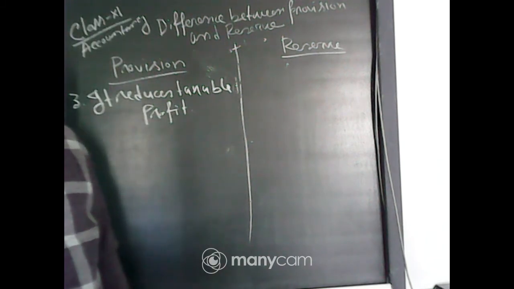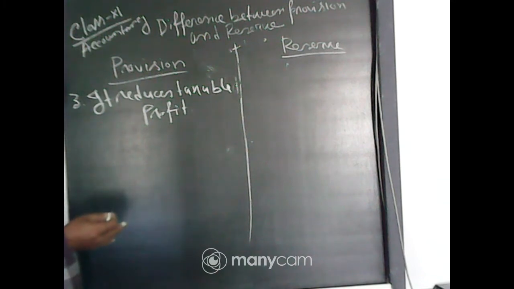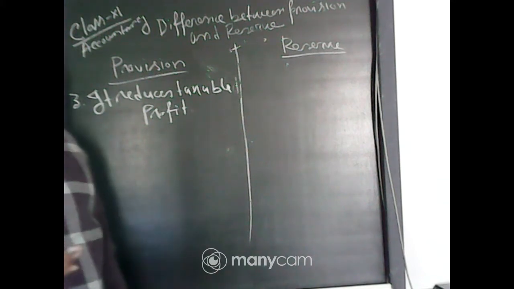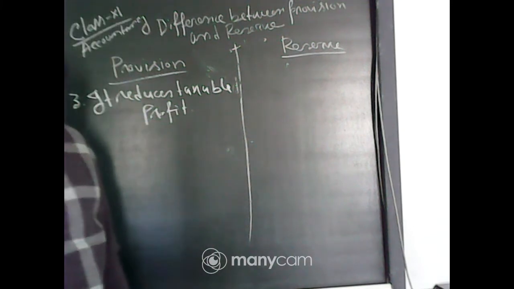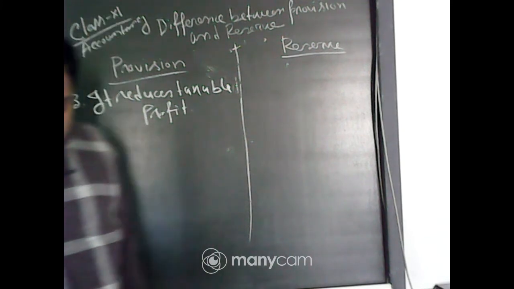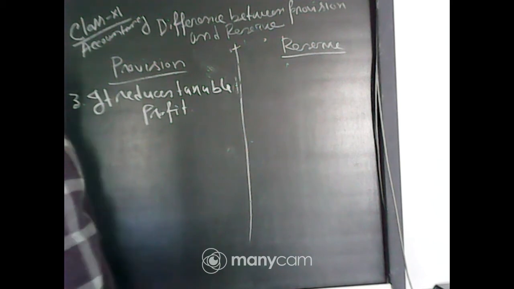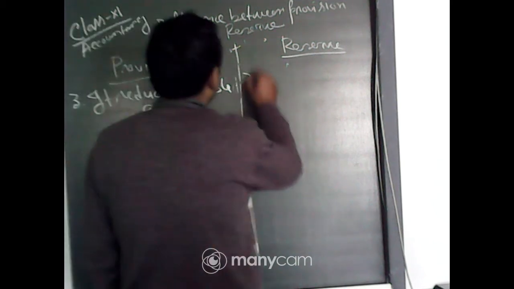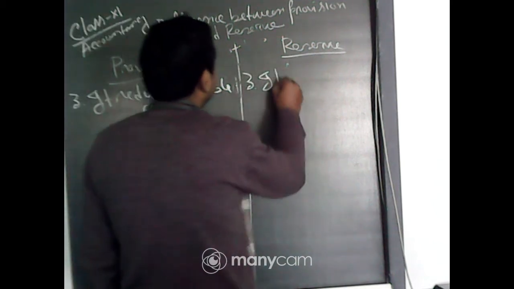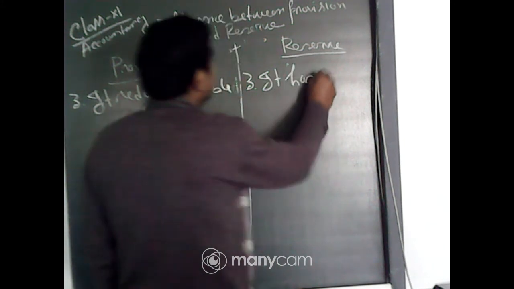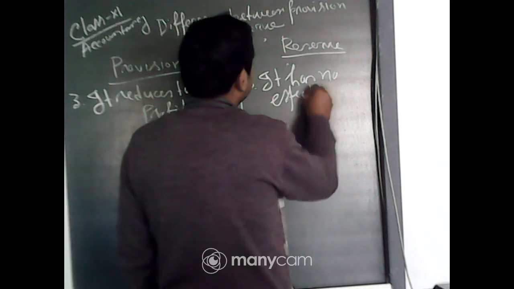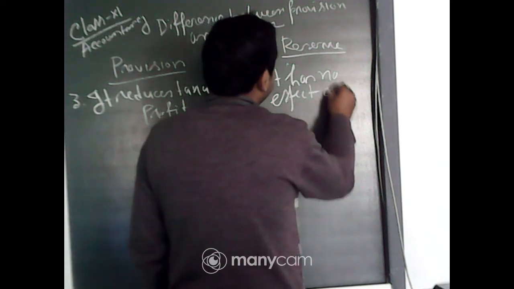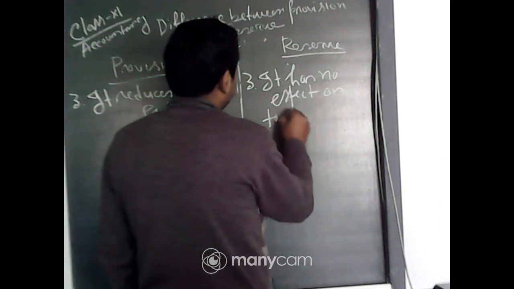So they are saying provision reduces the taxable profit, because from profit you have to pay the taxes. Now, what is reserve? It has no effect on taxable profit.